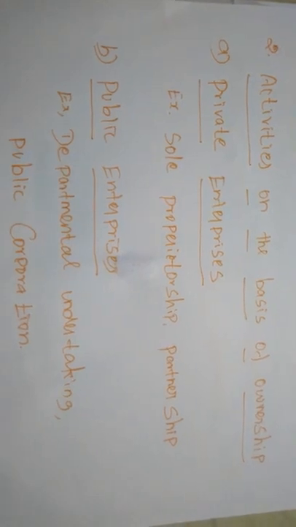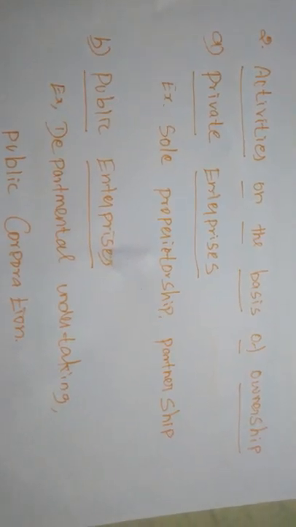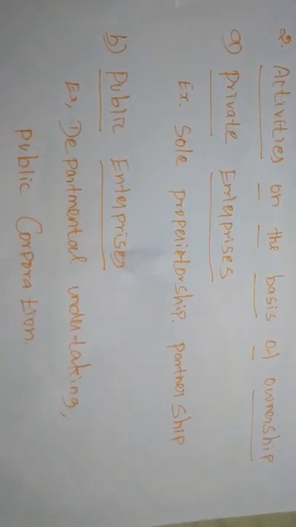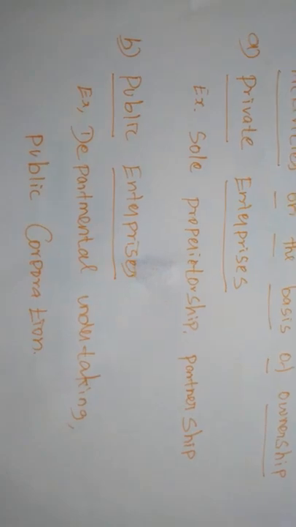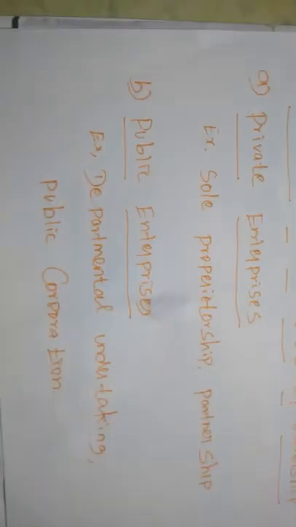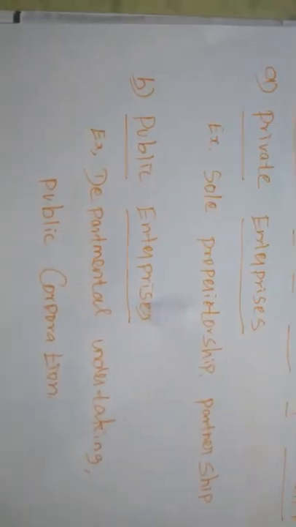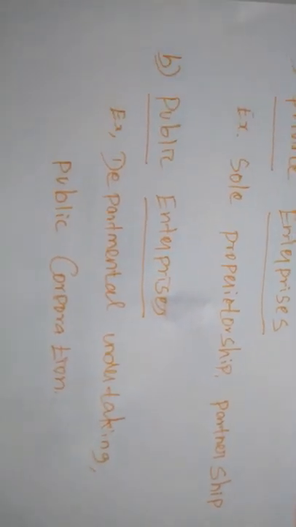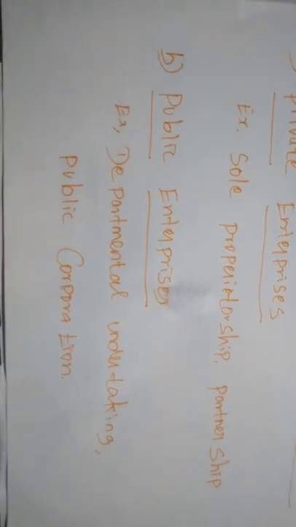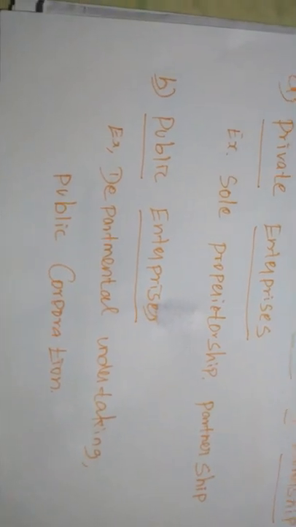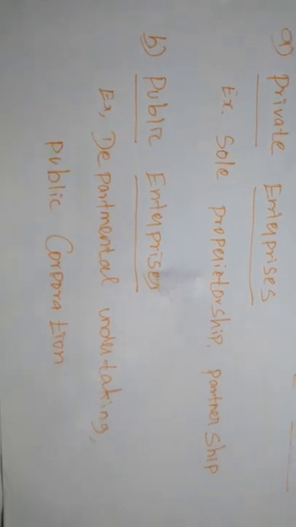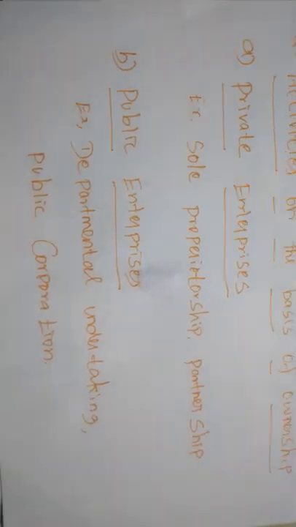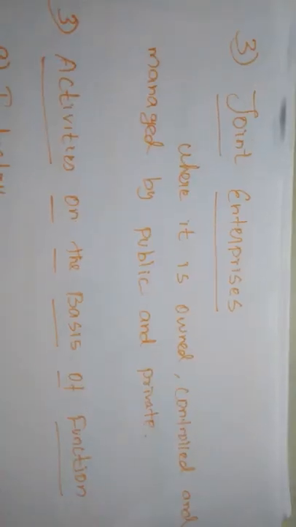Public enterprises may be organized in several forms, such as departmental undertakings, public corporations, public work departments and many other forms. Nowadays public enterprises are governed by both private and public. The best example is the departmental undertaking or the public work department, the PWD, which is one of the best examples of public enterprises.